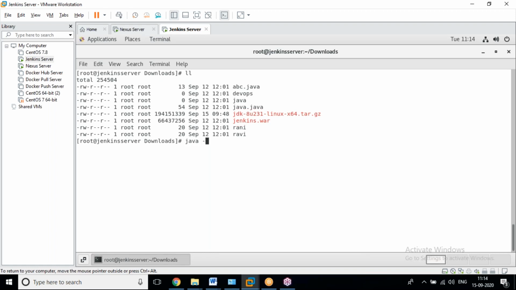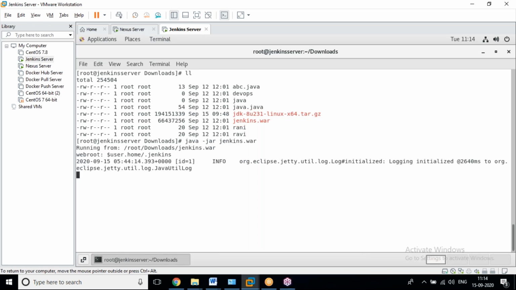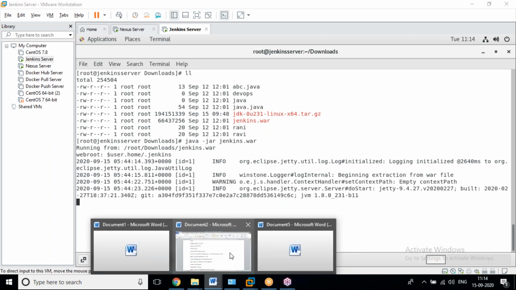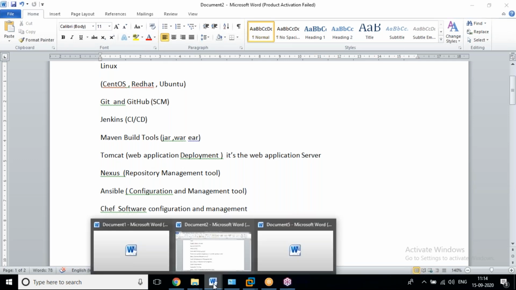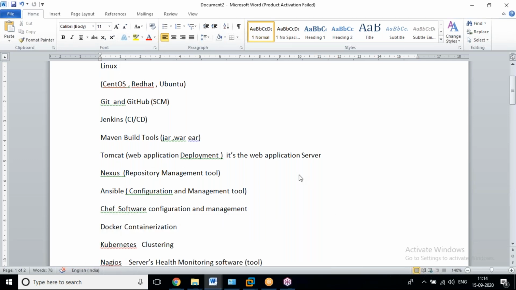Yes, java -jar jenkins.war. We are going to launch that Jenkins. To work with whatever you want to build a package, whatever you want to deploy the package in Nexus or production server or a test or wherever you want. We are using Tomcat, the web application server, to run web application products. And Ansible. Yes, Ansible is also one of the powerful tools.